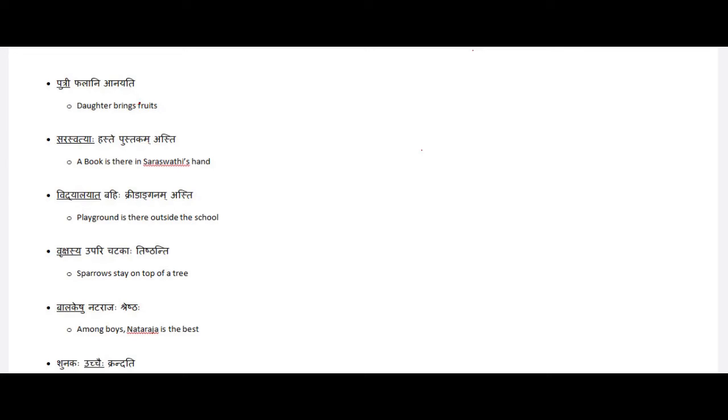Putri phalani anayati. Daughter brings fruits. Okay, so here the underlined word is Putri. Putri is a noun and Strilinga Padam, Prathama Vibhakti, Ekavachanam. So we have to refer to the Strilinga Padam table.